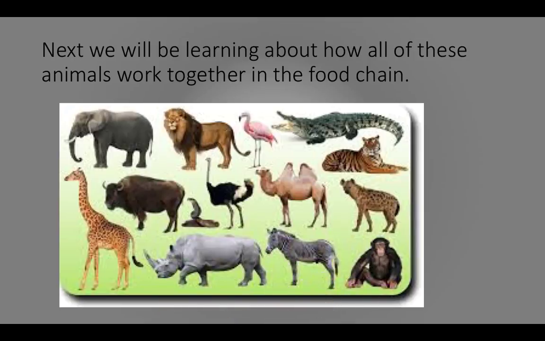Next, we're going to be learning about how all of these animals work together in the food chain. Remember to go back and watch the 2 videos, and then you can move on to the next page, which includes the food chain.